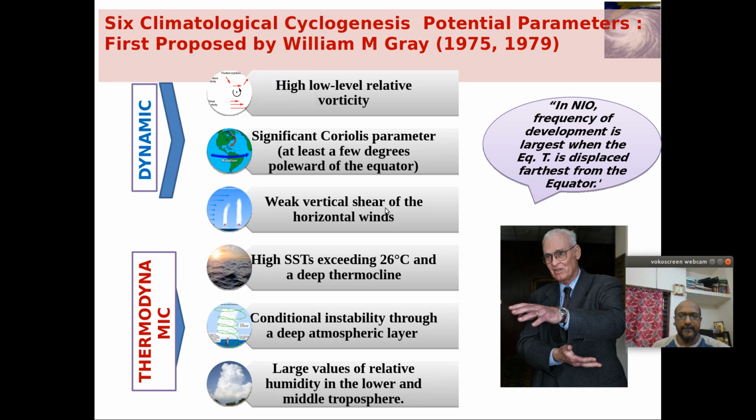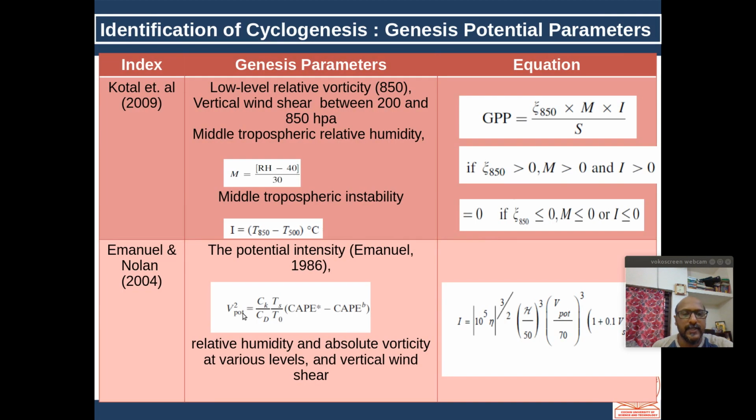So, we were discussing the 6 climatological cyclogenesis parameters. They are 3 dynamical and 3 thermodynamical parameters, which are sufficient and necessary for the formation of cyclogenesis. Based on this, there are different cyclogenesis potential parameters developed by many scientists, of which one was developed by Emanuel.